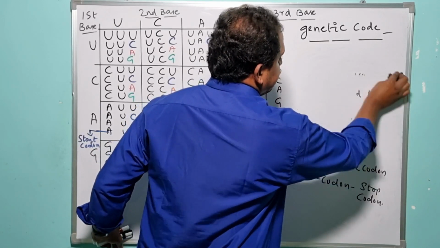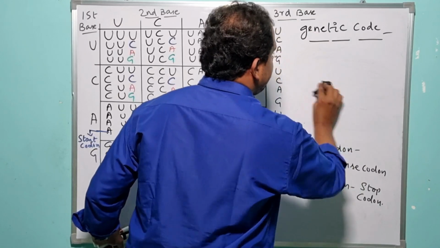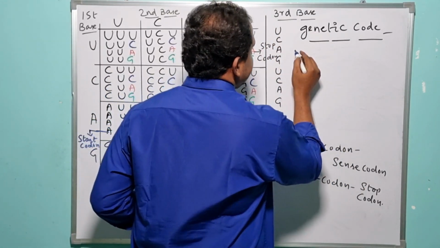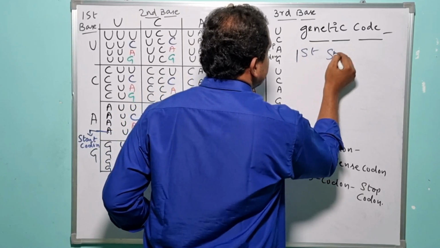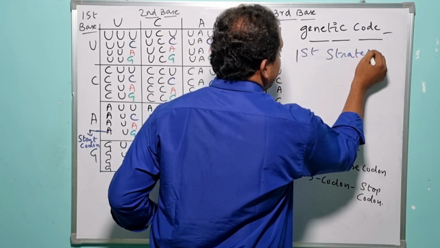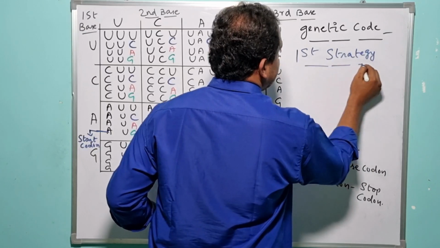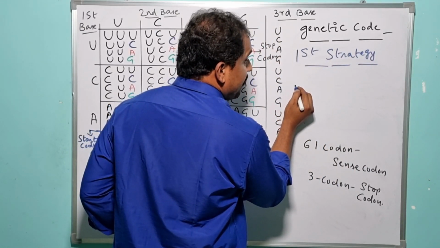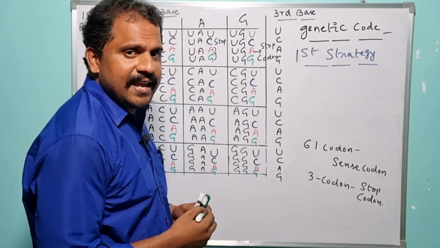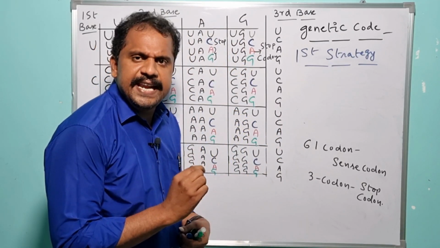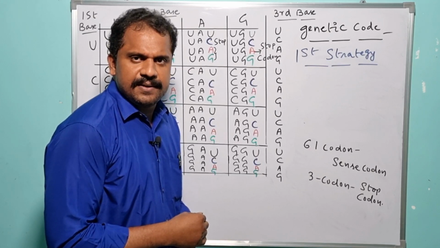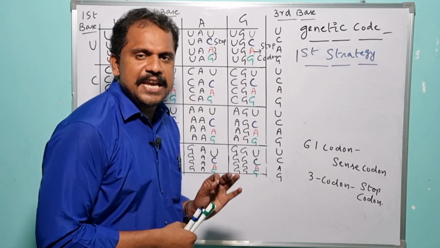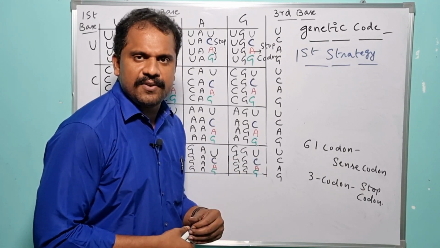So let me write it here. In the very first strategy, these people assumed, as we all know, that in nature there is an availability of 4 different nitrogenous bases. So in case of DNA there is an availability of A, T, G, C as the nitrogenous bases. But in case of RNA, instead of thymine there is an availability of uracil.